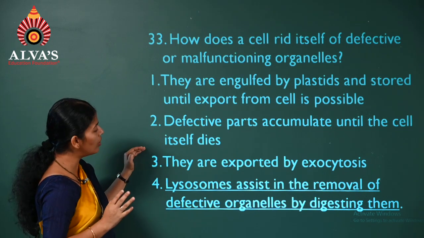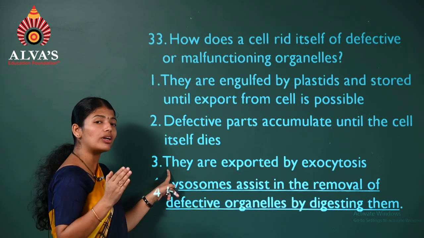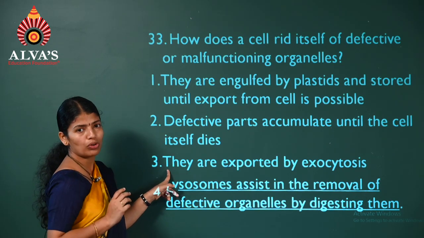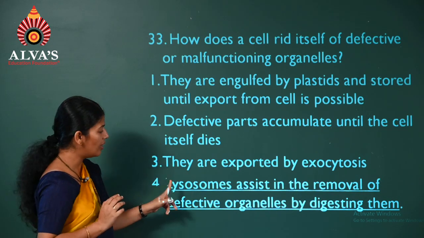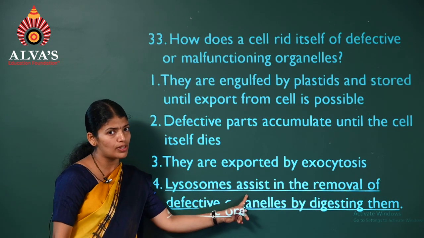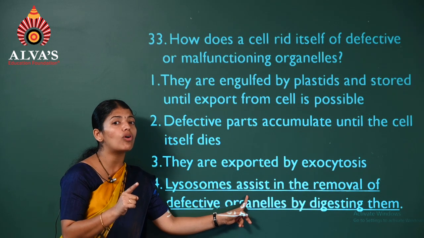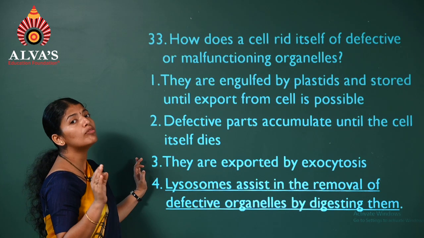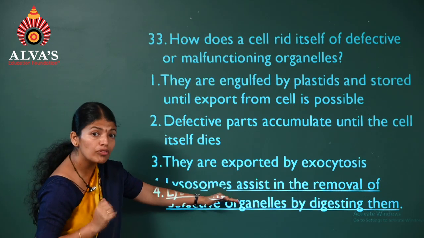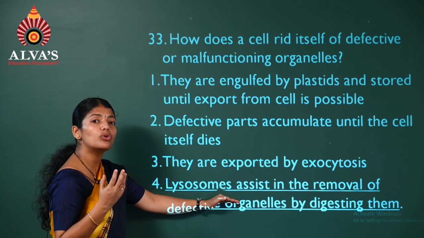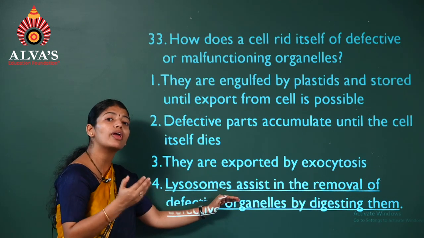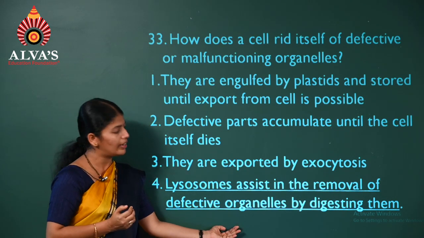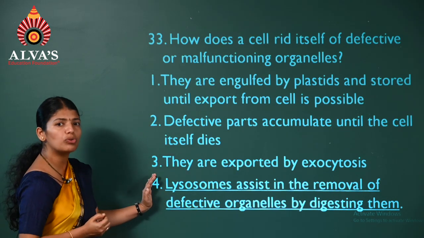So second is wrong. Third we will read, exported. Every time those will never be exported. So what happens exactly there? The lysosomes assist. Lysosomes are involved in the breakdown of those damaged or malfunctioning organelles. And with those, they also form such molecules which can be made use of in the cell. That's why they are the recycling centers, right? So the option is the fourth one.